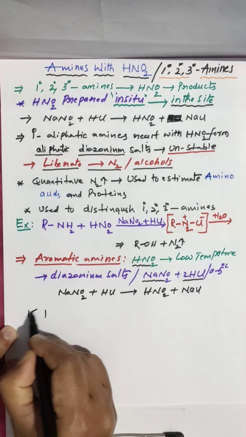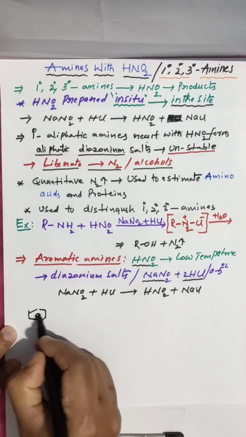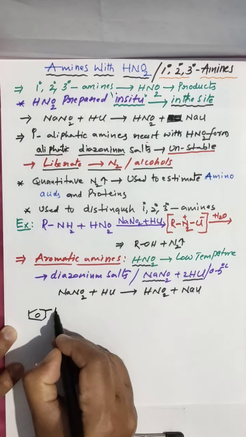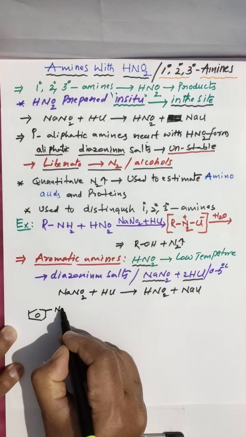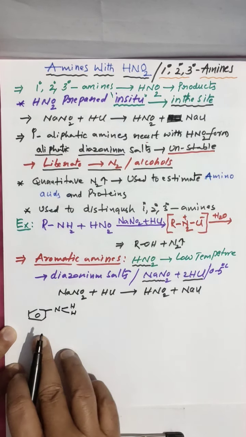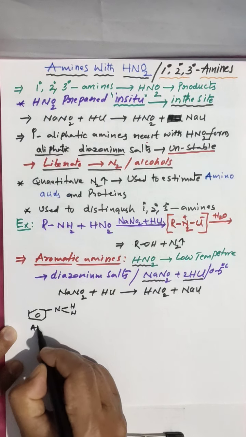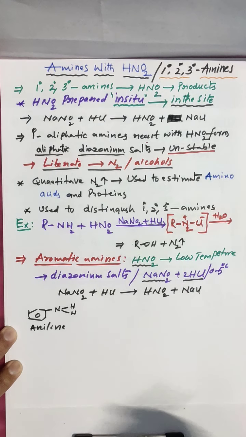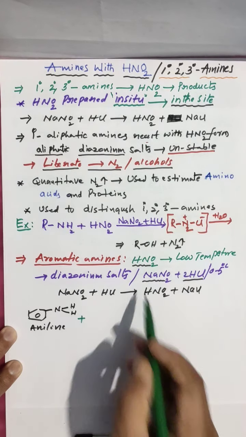For the aromatic amine, I am taking benzene with NH2. Clear? This we call aniline, amino benzene. This reacts with HNO2.